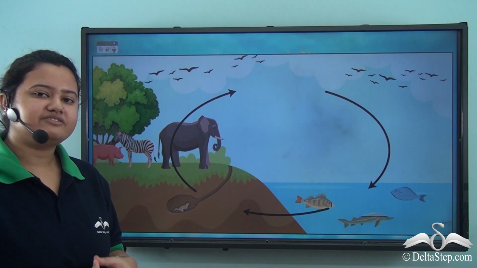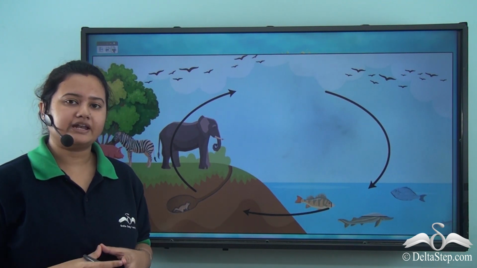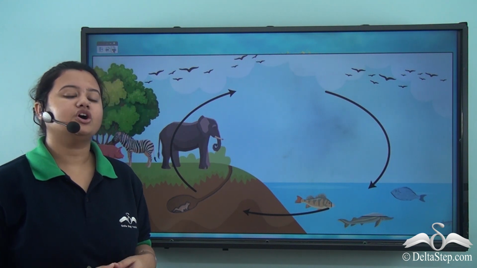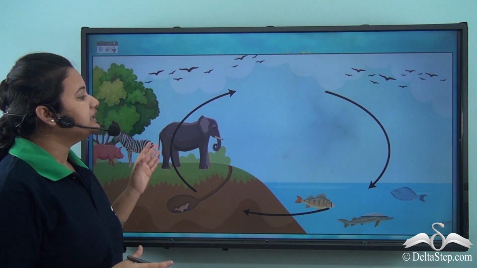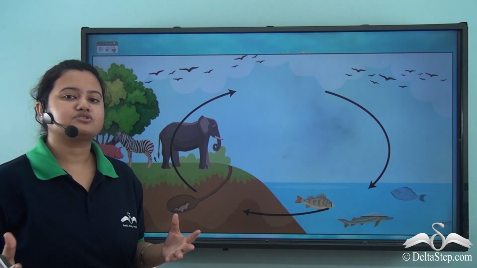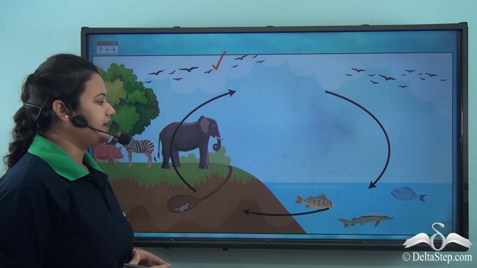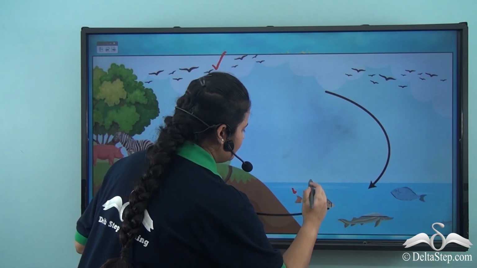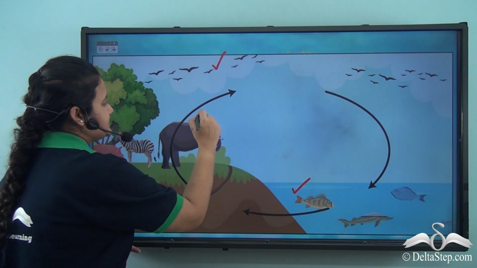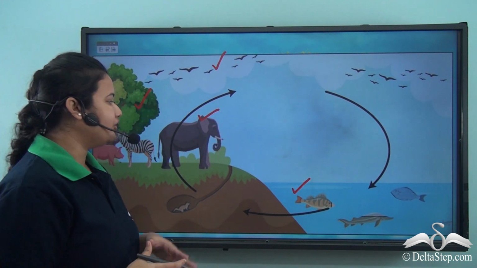In our previous video, we found a diverse range of living organisms that is found on Earth. Now, these living organisms are found in different parts of the earth. For instance, birds are found in air, while fishes live in water. And these animals, plants, and even human beings live on land.